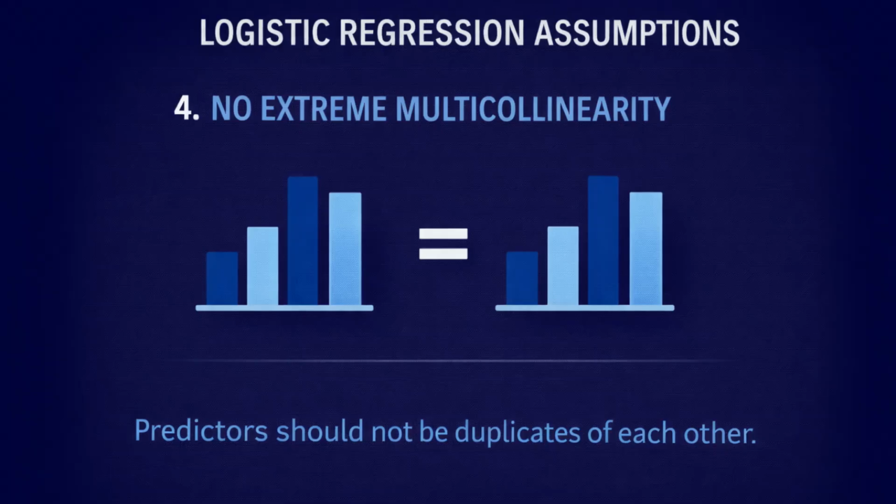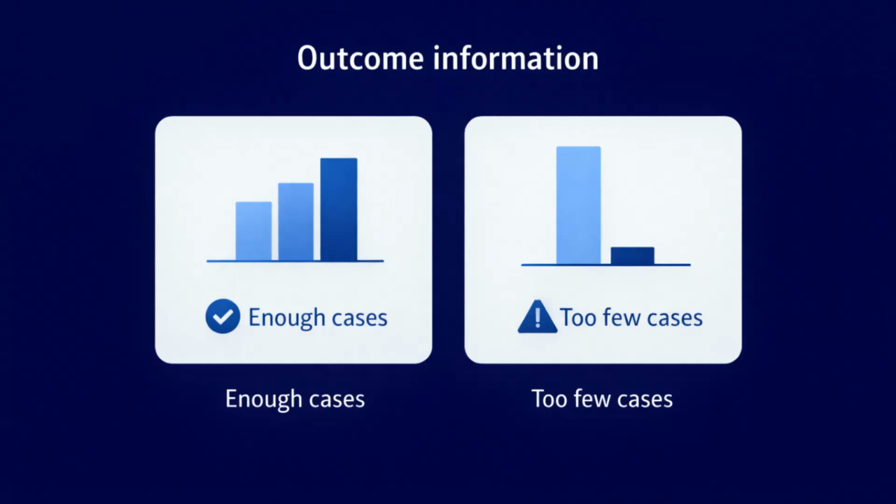The fourth assumption is that predictors are not extreme duplicates of each other. If two predictors are essentially measuring the same thing, the model has trouble separating their effects. This makes estimates less stable and interpretation less trustworthy. The fifth assumption is that there is enough outcome information to support the model.